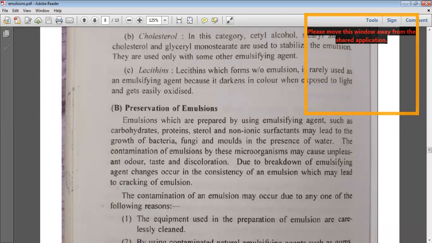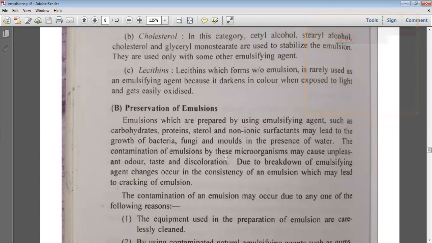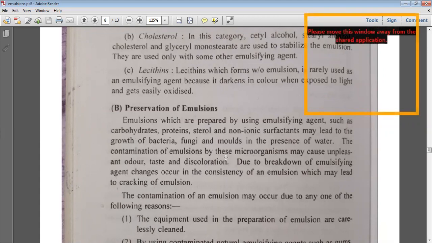Hence, the preservation of emulsions is very important. Emulsions prepared using emulsifying agents such as carbohydrates, proteins, sterols, and non-ionic surfactants may lead to the growth of bacteria, fungi, and molds in the presence of water. Contamination of emulsions by these microorganisms may cause unpleasant odor, taste, and discoloration.